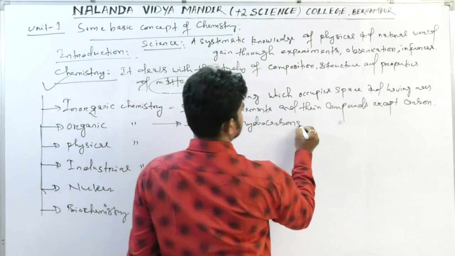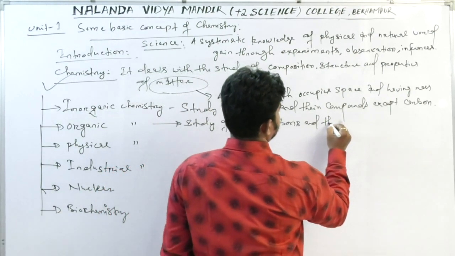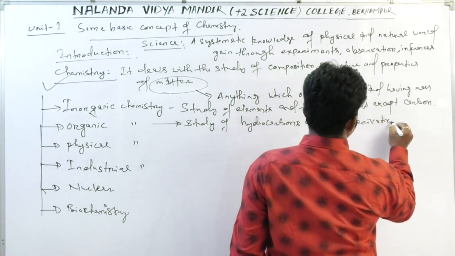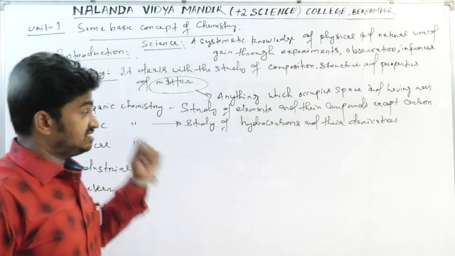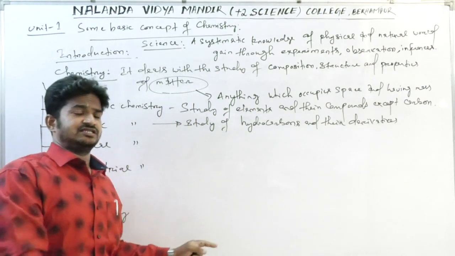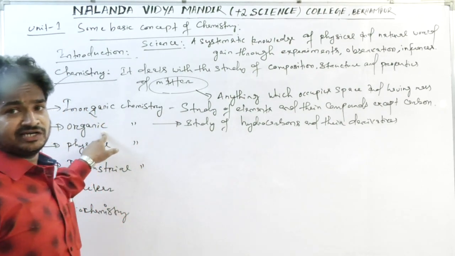Hydrocarbons and their derivatives means compounds containing carbon, hydrogen and their derivatives. Those are organic compounds.